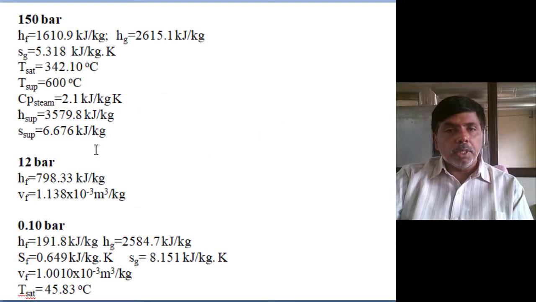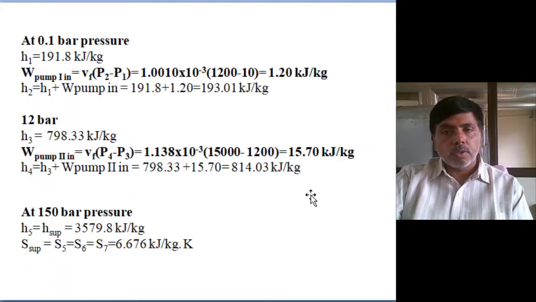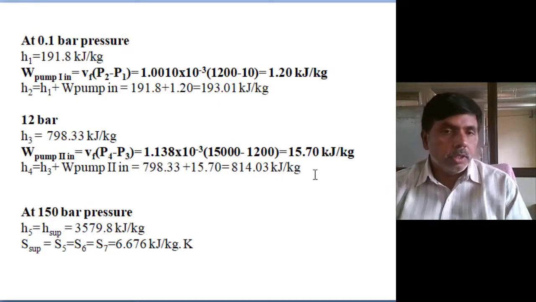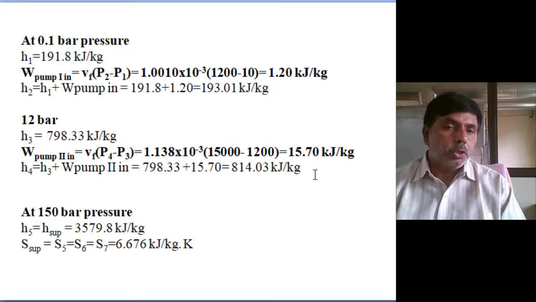Then the pump work of the second pump, vf into P4 minus P3, is equal to 15.70 kilojoules per kg. Then H4 equals H3 plus pump work, 798.33 plus 15.7, which is 814.03 kilojoules per kg.